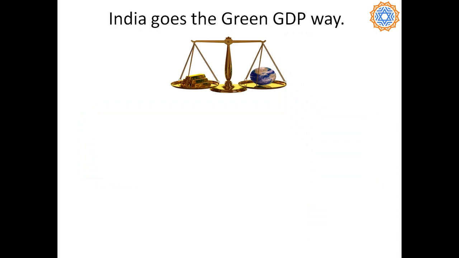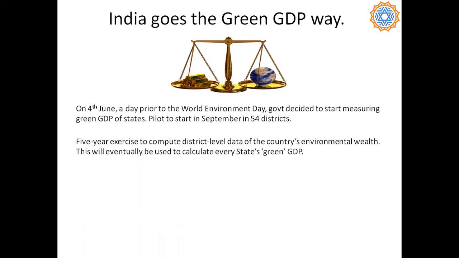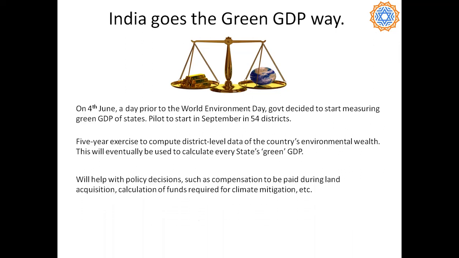India goes the green GDP way. India has always been a pioneer when it comes to being environmentally conscious. On 4th of June, just a day prior to World Environment Day, the government decided to start measuring green GDP of states, and a pilot is going to start in September in 54 selected districts. It is going to be a 5-year exercise to compute district level data of the country's environmental wealth. This will eventually be used to calculate every state's green GDP.